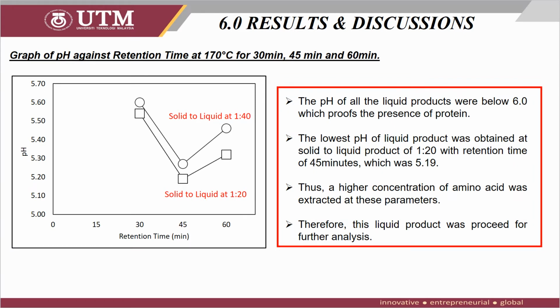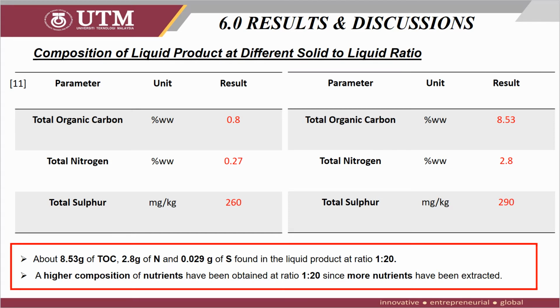While for the pH against rotation time graph, it can be seen that the pH of all the liquid products obtained were below 6.0, which proves the presence of protein. The lowest pH was obtained at a ratio of 1 to 20 with rotation time of 45 minutes, which was 5.19. Thus, a higher concentration of amino acid was extracted at these parameters, and this liquid product was proceeded for further analysis. Based on the analysis result, a concentrated amount of protein was extracted in solid to liquid ratio of 1 to 20.